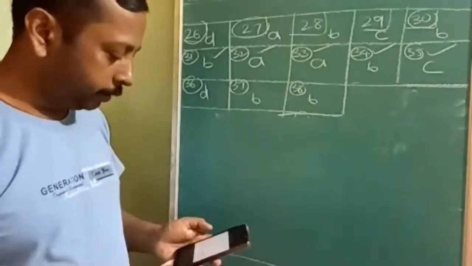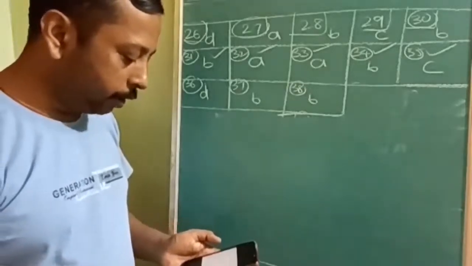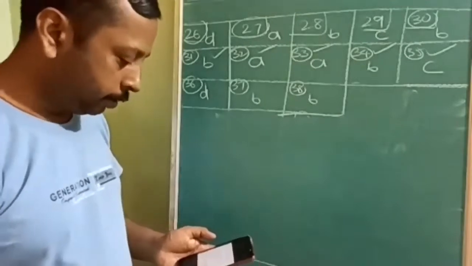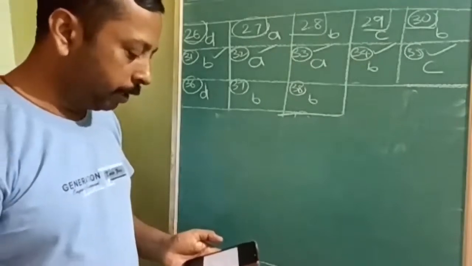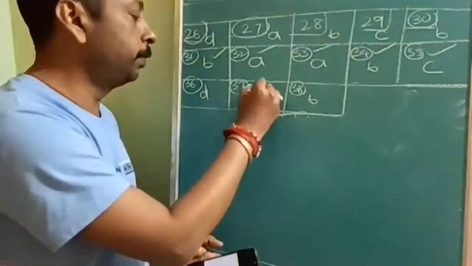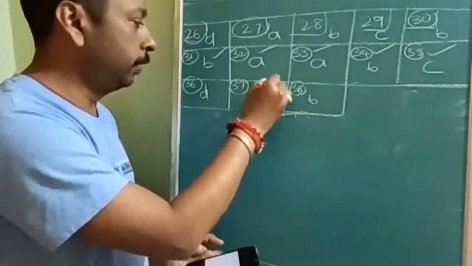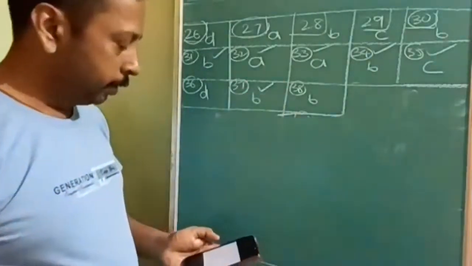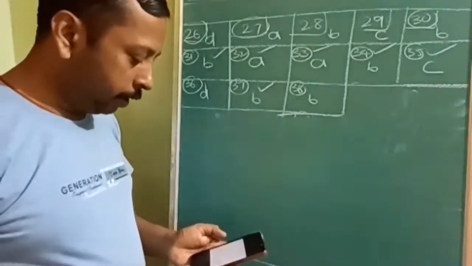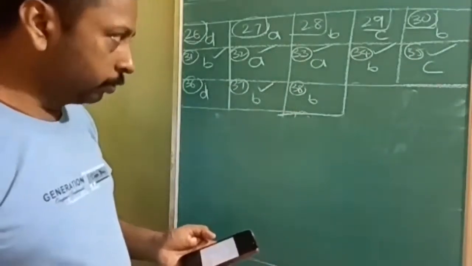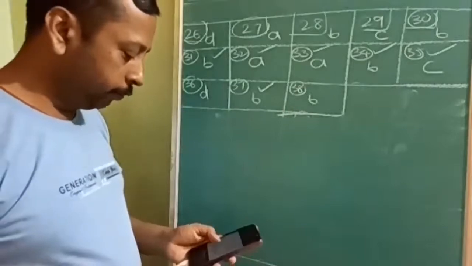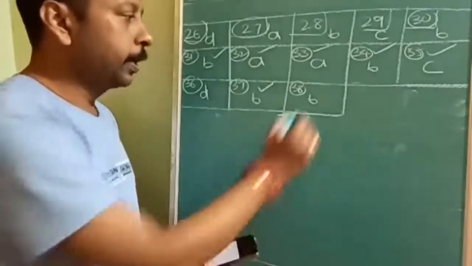Next, which one of the following is not correctly matched? Gold sol is not prepared by the double decomposition method, electrical dispersion method. So that's why it is incorrect. Next, how many of the following are negatively charged sols? Very simple. Answer will be 4.